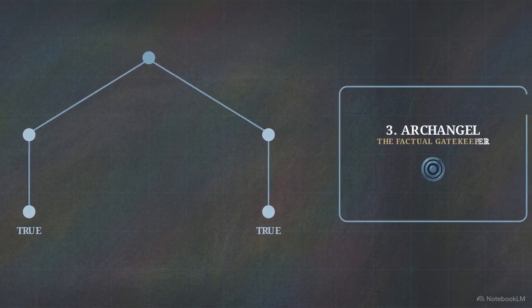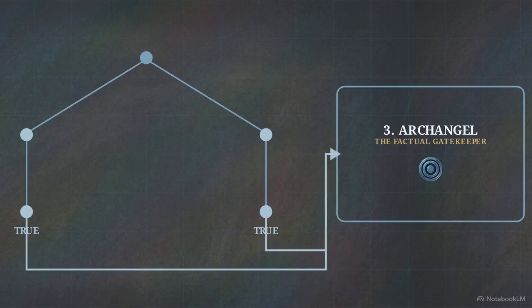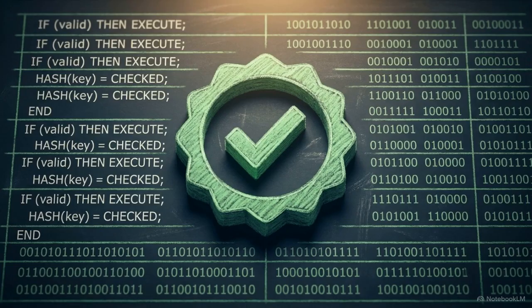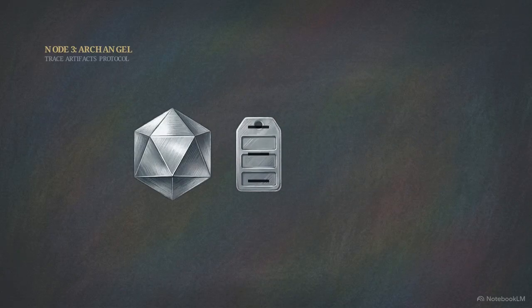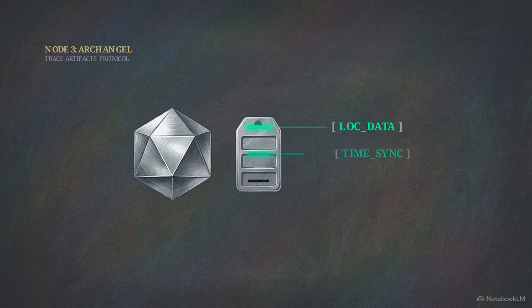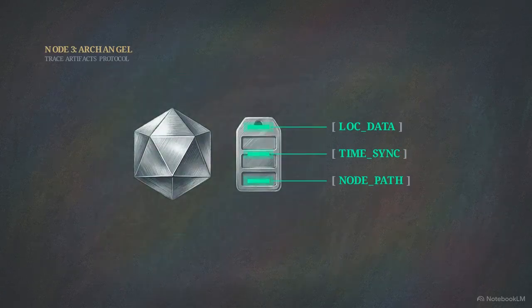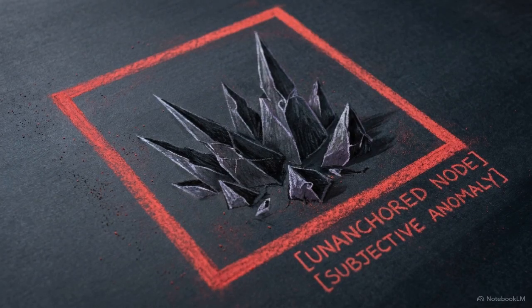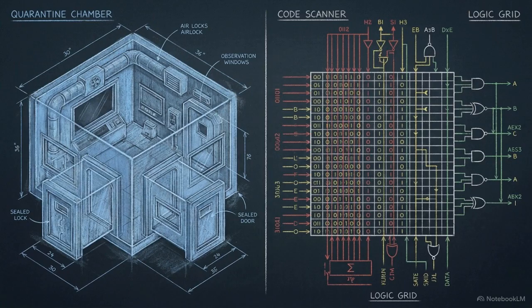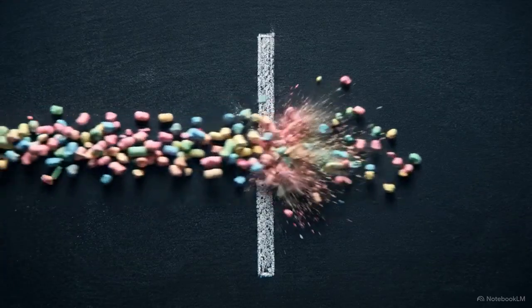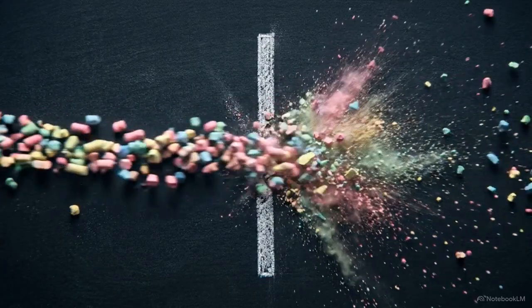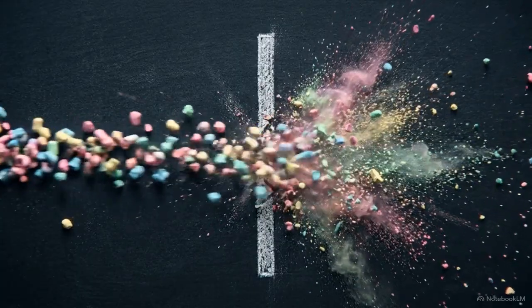Operating parallel to A.Z.H.O is the secondary gatekeeper, Archangel. Archangel enforces a strict trace artifacts mandate. No data is permitted to transit the Genesis ecosystem without an embedded, verified origin source, timestamp, and routing ID. If an input lacks this verifiable provenance, the deviation taxonomy protocol isolates and tags it as orphan data or bias. Through the combined gauntlet of A.Z.H.O and Archangel, data lacking a mathematical binary or a verified forensic origin is destroyed before it ever reaches the core processor.